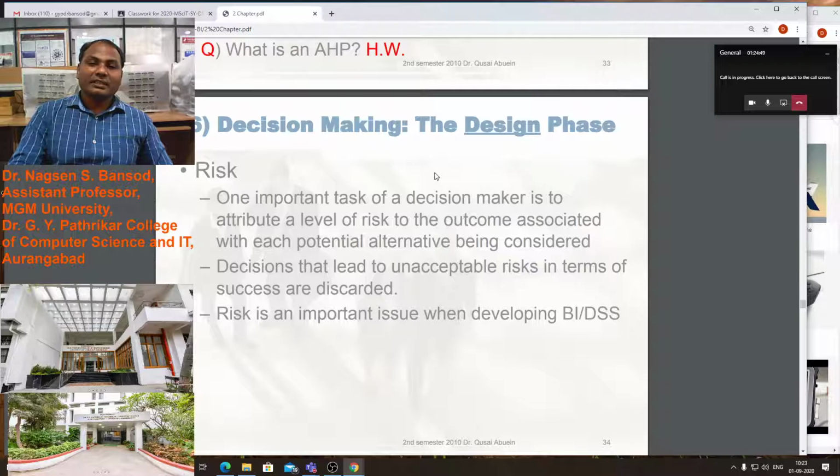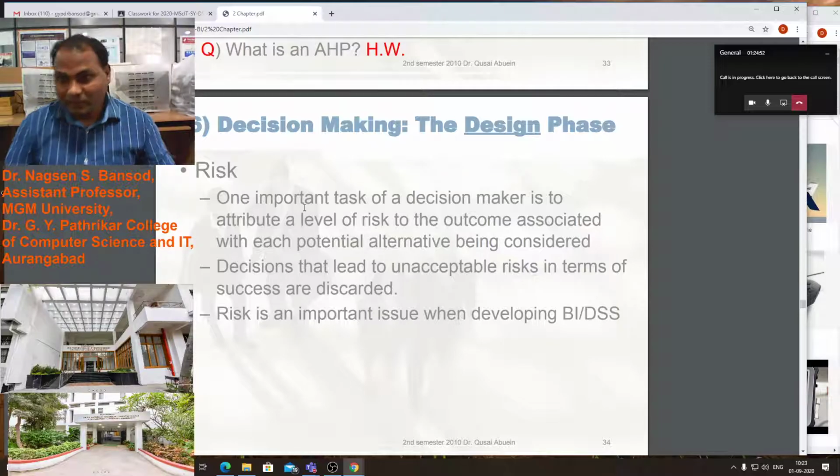The next is risk in the design phase. What are the risks in the design phase?